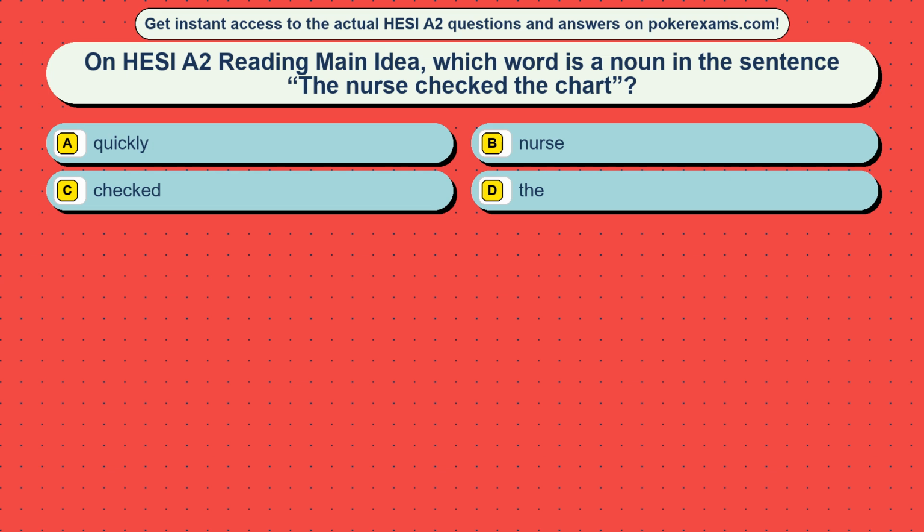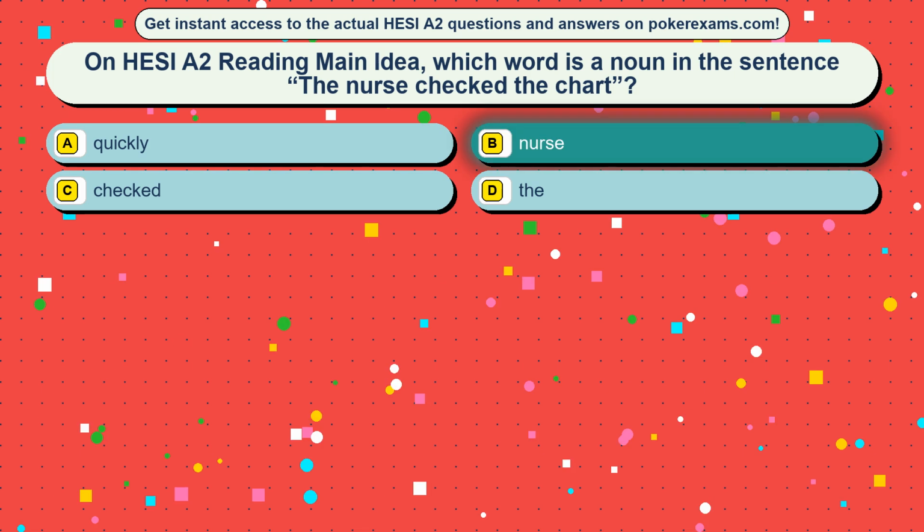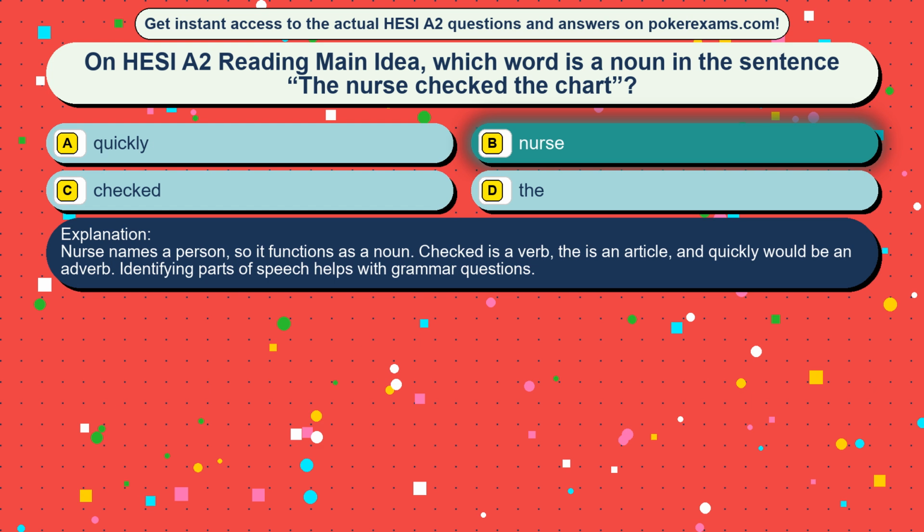Question 24. On HESI A2 reading main idea, which word is a noun in the sentence "The nurse checked the chart"? Option A quickly, option B nurse, option C checked, option D the. The correct answer is option B, nurse. Nurse names a person, so it functions as a noun. Checked is a verb, the is an article, and quickly would be an adverb. Identifying parts of speech helps with grammar questions.